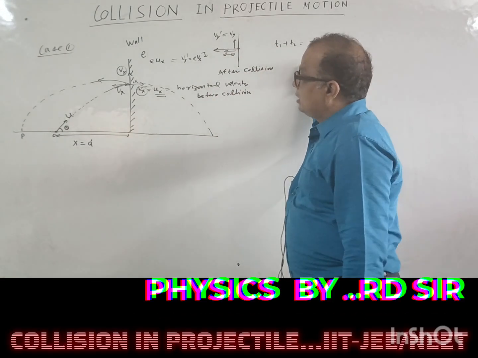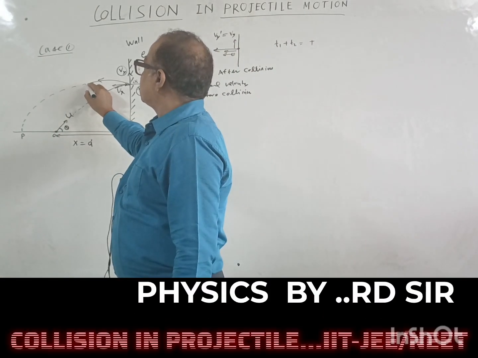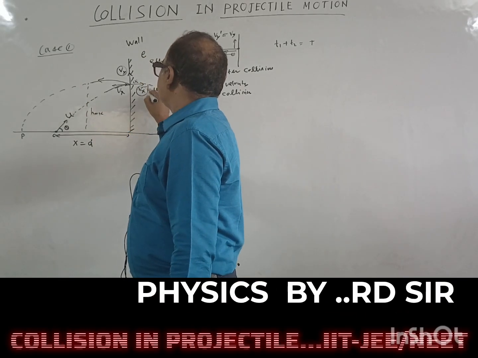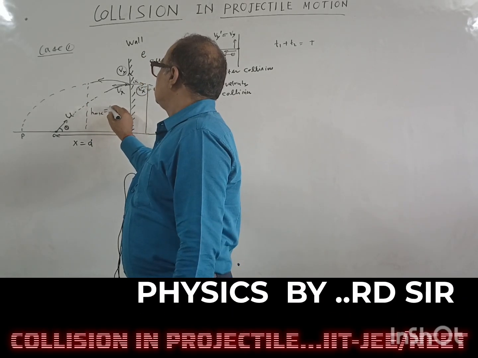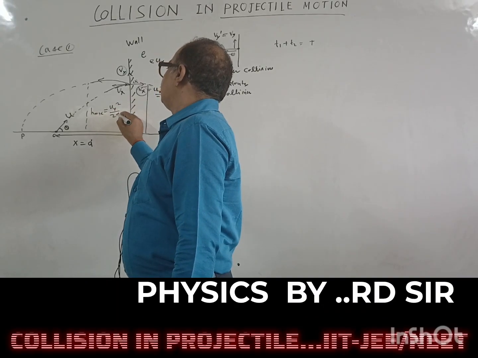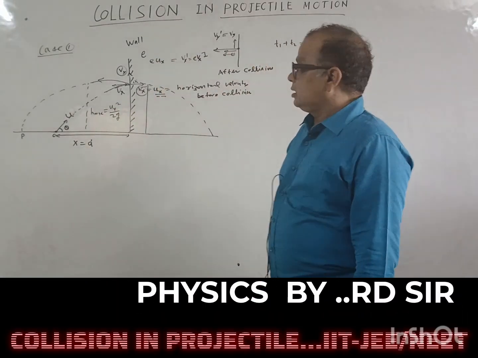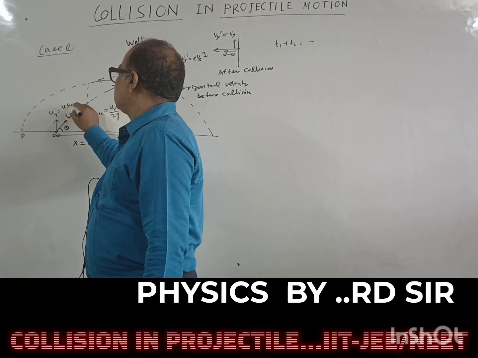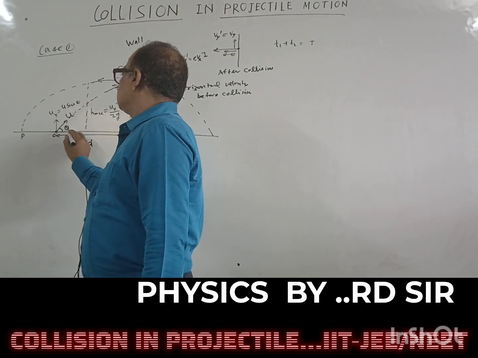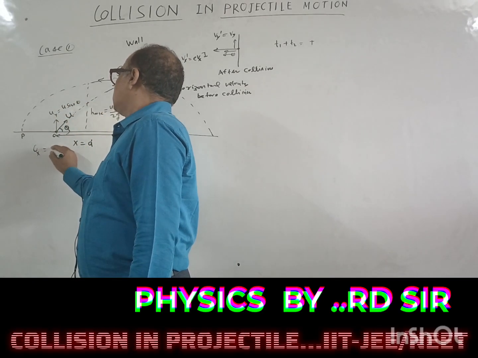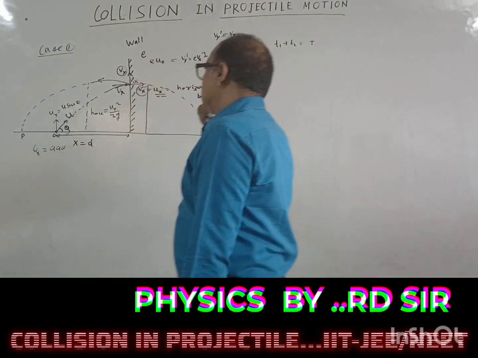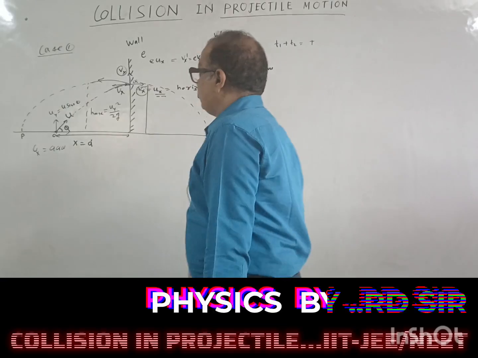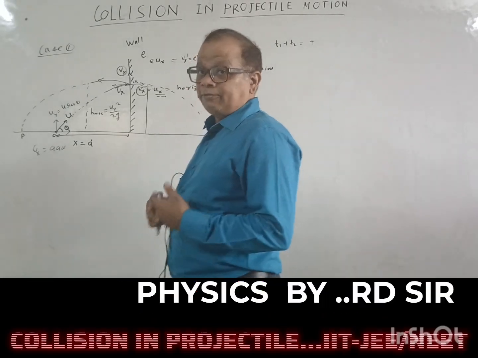Okay, and the maximum height of the projectile will be the same, uy square upon 2g. It will also not change. Okay, what is uy? Uy is u sin theta and ux is u cos theta. So where the particle will land, we can find from the total time.